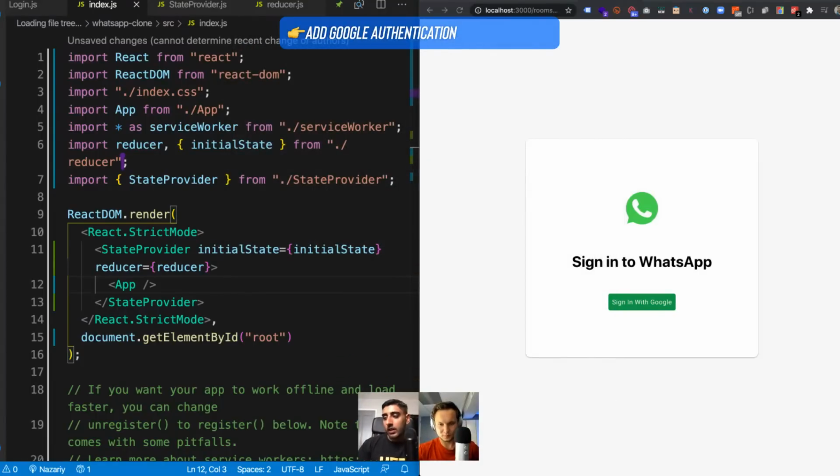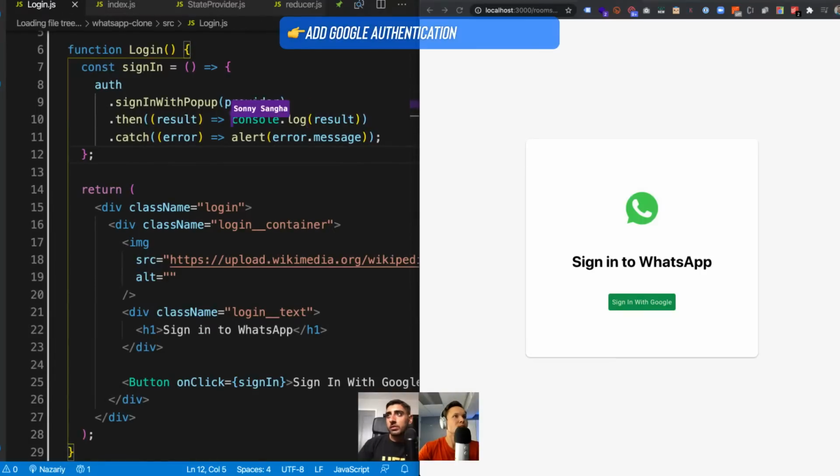Nice. So now what we have is the app, and then the state provider. Awesome. So let's go ahead and do the following. Remember when we signed in, guys? Inside of login.js, rather than just console logging it, because this doesn't do much for us, we don't really get any power out of this,